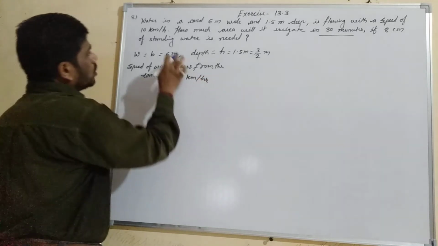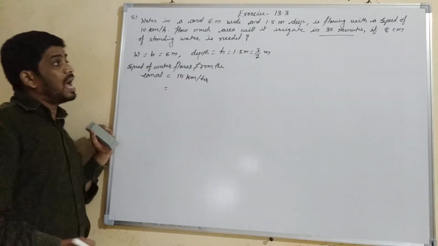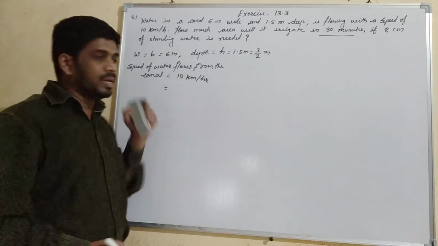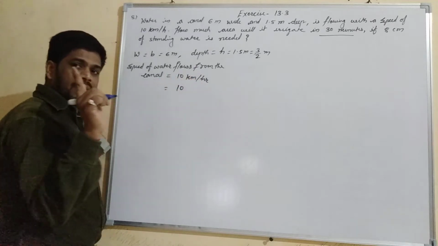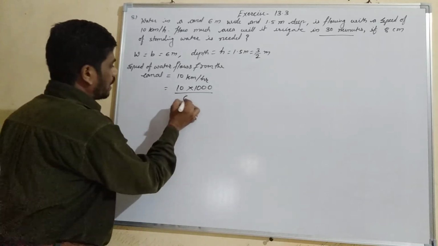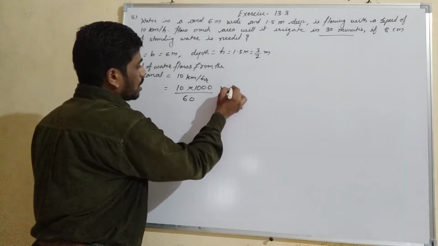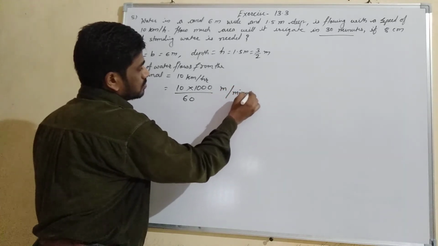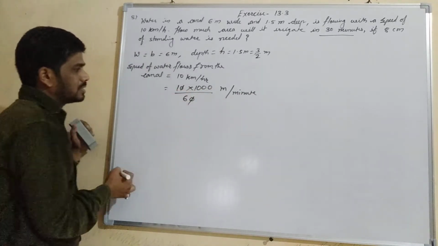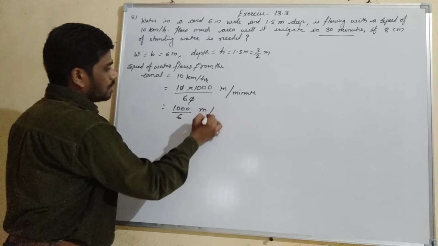Both the other values are in meter, so we will convert this one also into meter, and since we require 30 minutes, we will convert this speed into meter per minute. So 10 kilometer: 1 kilometer equals 1000 meters, so we multiply by 1000, and 1 hour equals 60 minutes, so we divide by 60. It will be meter per minute. Now 10 will be cancelled, so you get 1000 divided by 6 meter per minute.